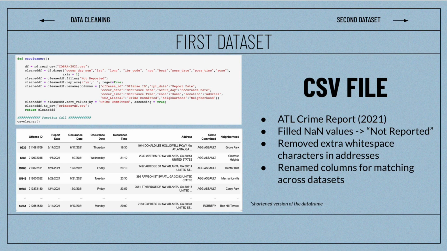Some of the addresses also had \n and other white space, so we replaced them so we could have a more precise location for the neighborhood when grouping our location clusters. Lastly, we renamed the column so that during our insight coding, it's easier to read and also is easier when grouping for our visuals.